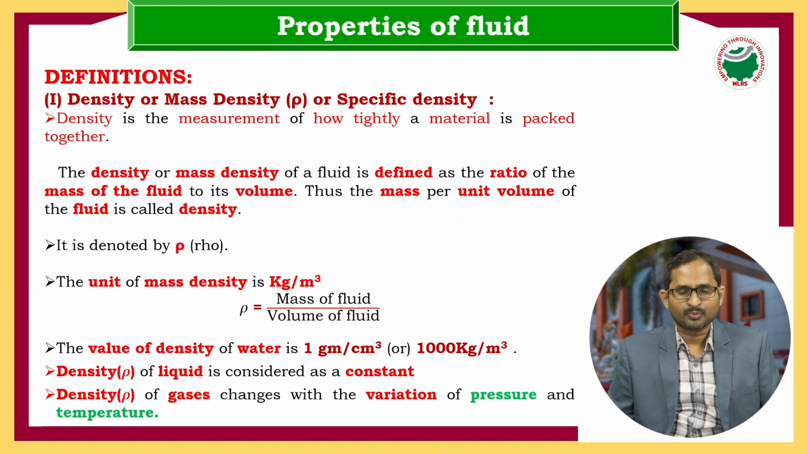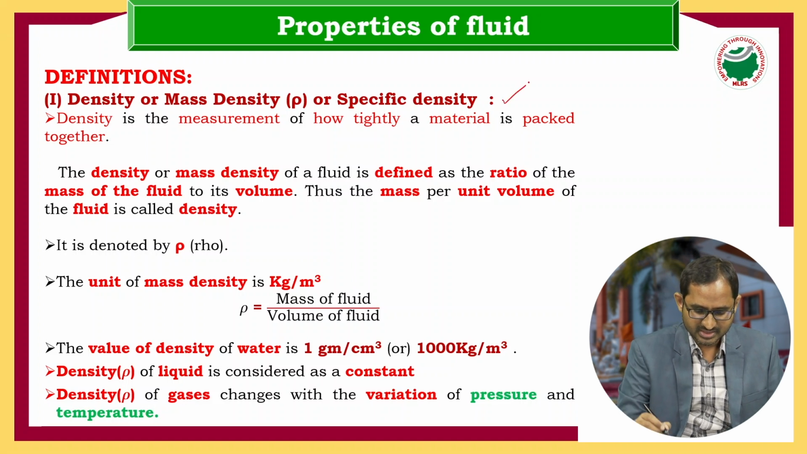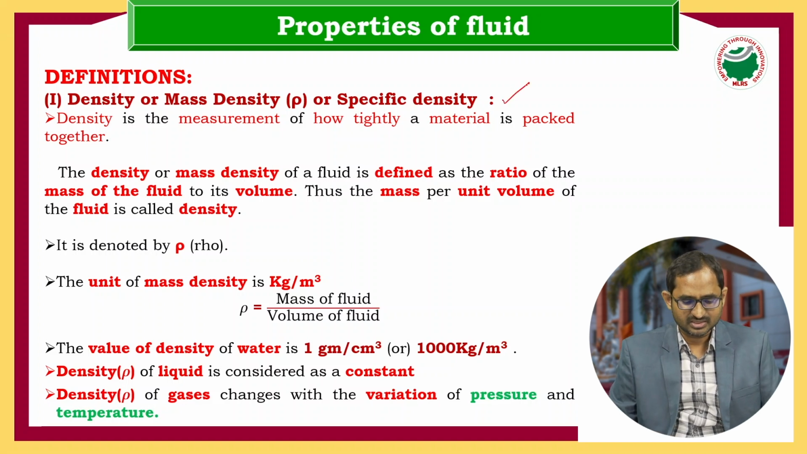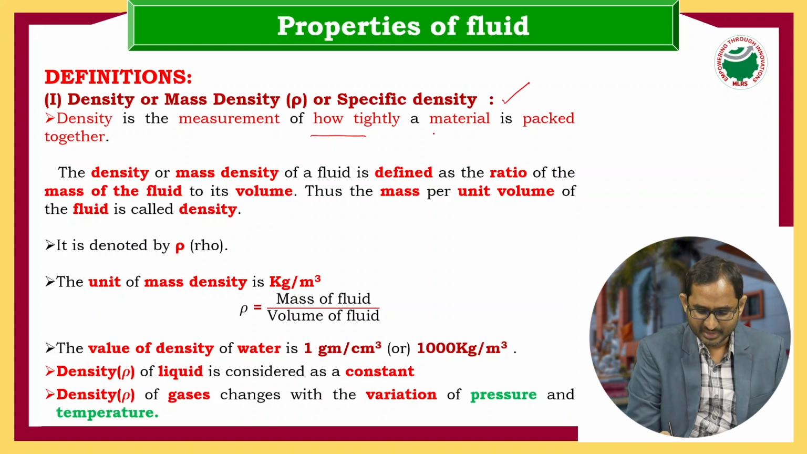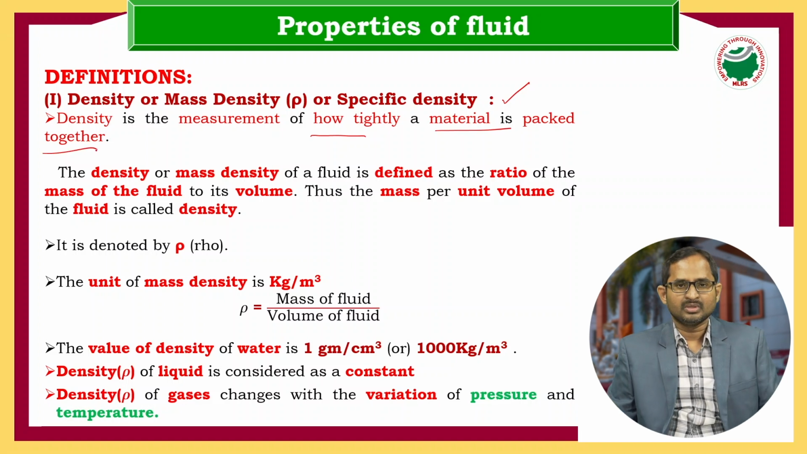Now we are moving to the properties of a fluid. In properties of fluid, the first property is density or mass density. Before going to the meaning, why do we have to study density? What is the importance of density? Density tells us how tightly a material is packed together. Based on the density, we measure how tightly a material is packed together. So this is the importance of density.